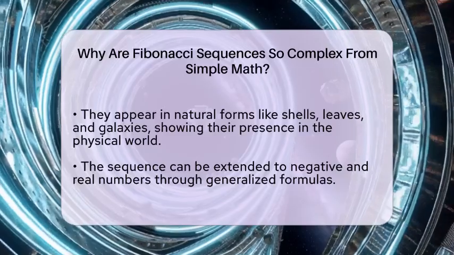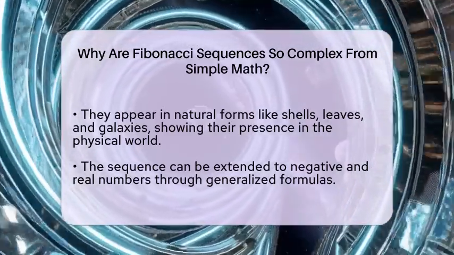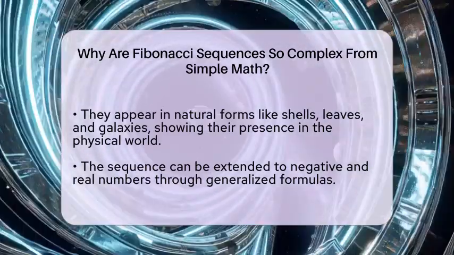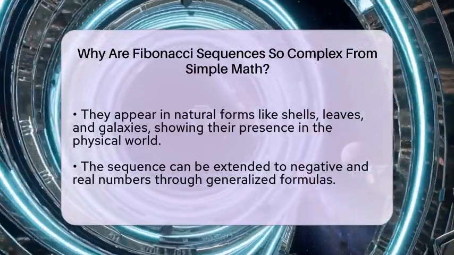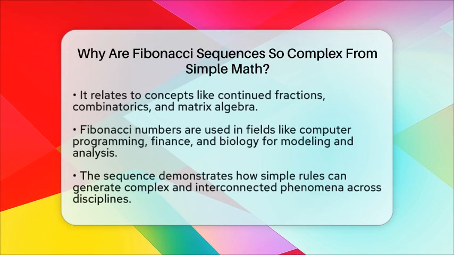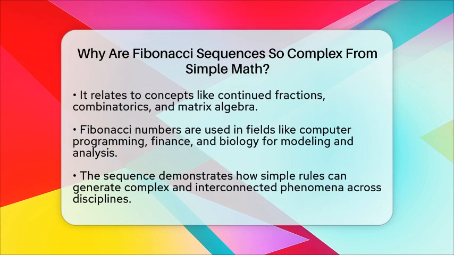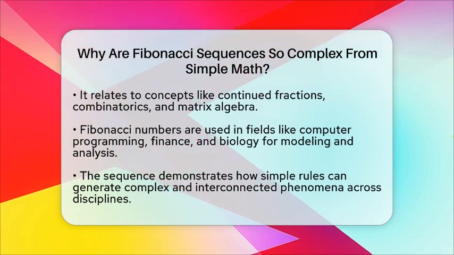From the perspective of number sequences and series, the Fibonacci sequence is a perfect example of how a simple rule can produce a sequence with many intricate properties. It can be extended to negative numbers and real numbers using generalized formulas. It relates to continued fractions, combinatorics, and matrix algebra. Plus, it shows up in fields like computer programming, financial calculations, and biological growth.